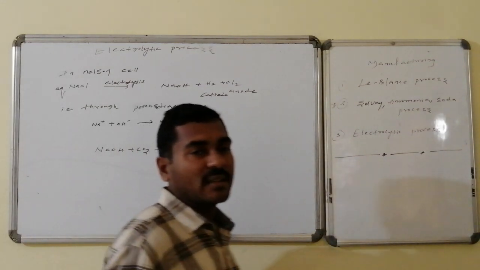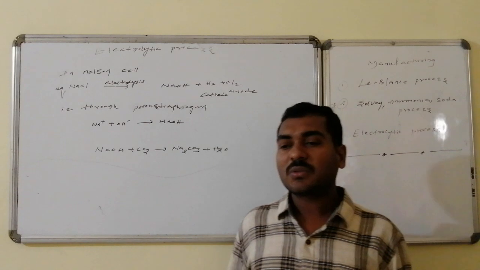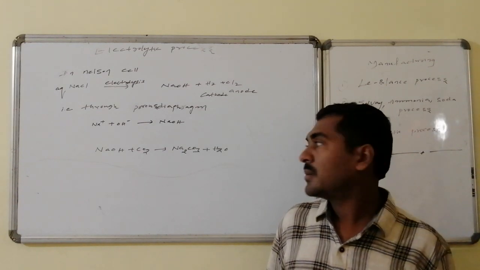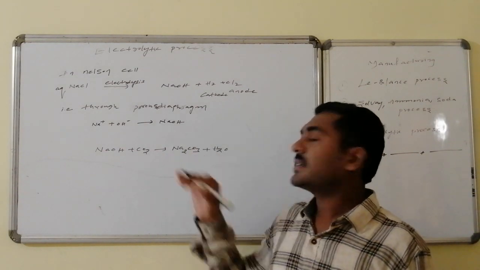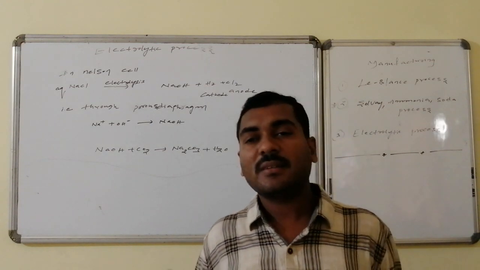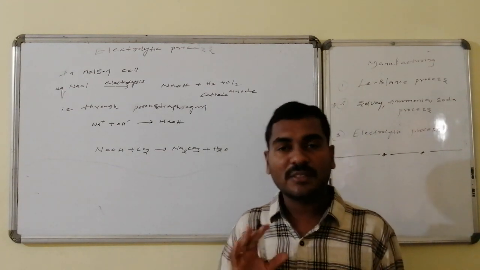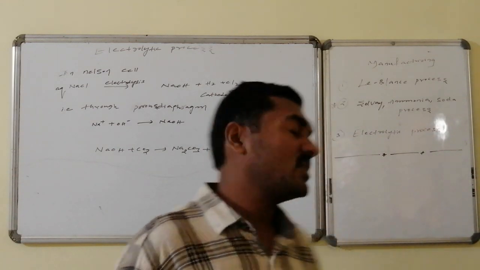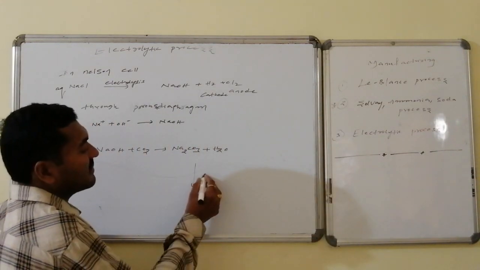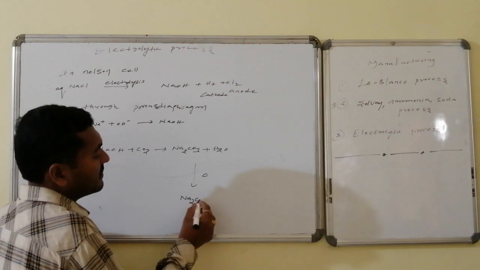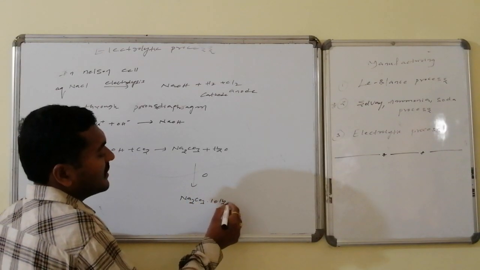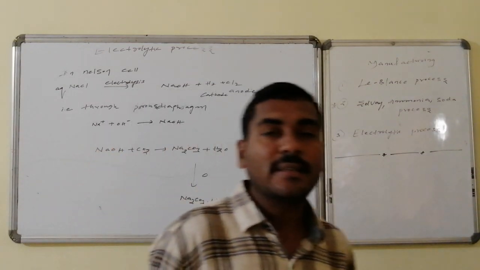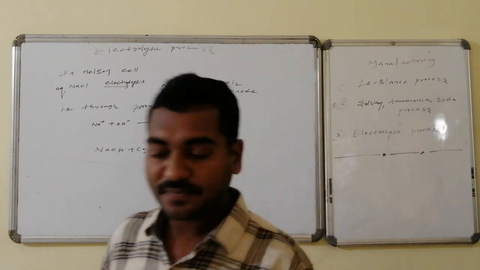Sodium carbonate formation takes place. This sodium carbonate is present in water. On evaporation, it loses the excess water and is available in the form of Na2CO3·10H2O on heating. Sodium carbonate decahydrate, that is washing soda, is obtained.